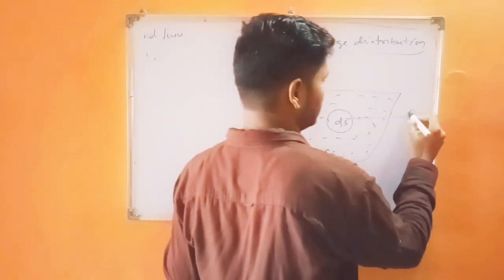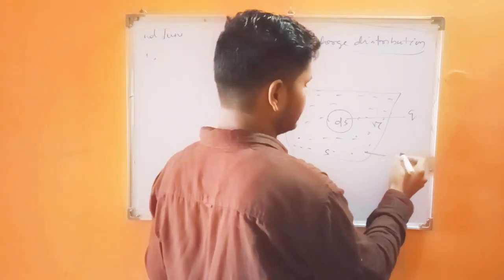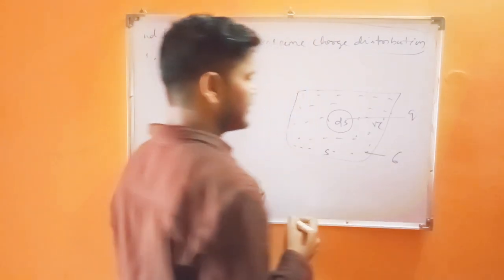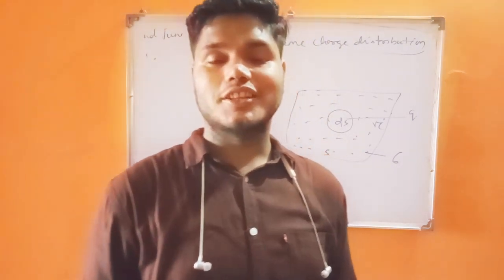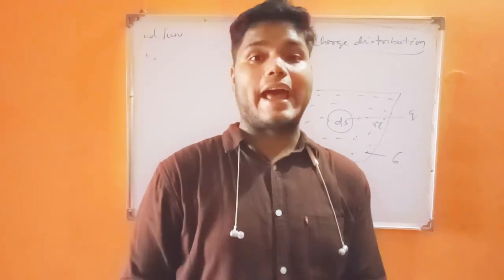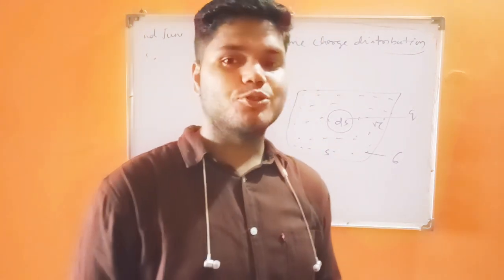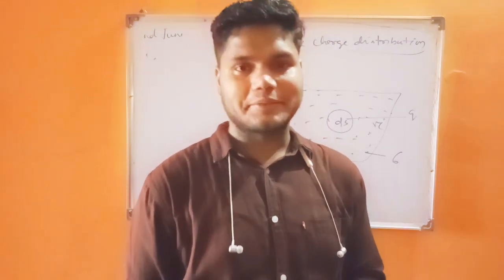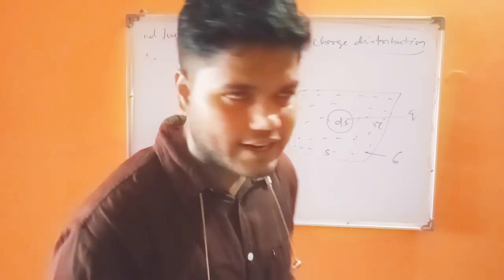And we have to consider a charge which is at a distance of r. Here the surface charge density is called sigma. So how can we define the surface charge distribution? You can note down this definition. It is the charge distribution over a two-dimensional surface. That is called a surface charge distribution.